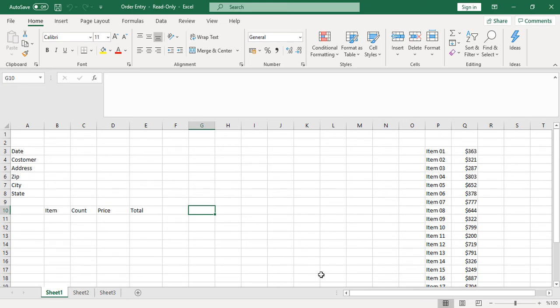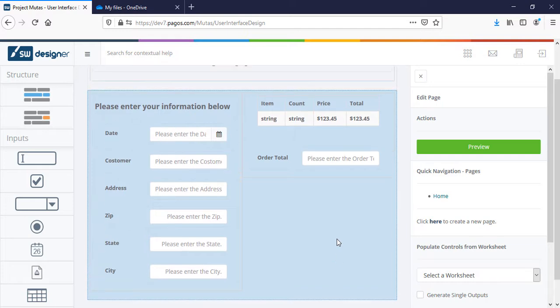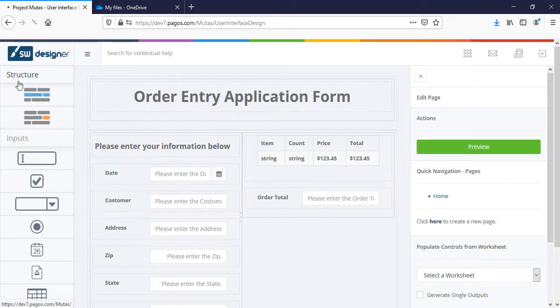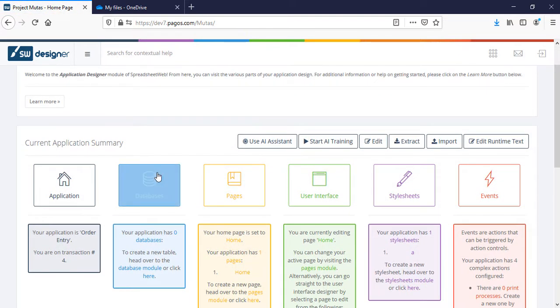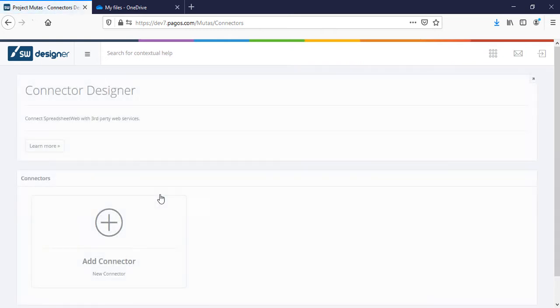In this video, we are going to take a look at the OneDrive connector in Designer applications. Here, we have an order entry application that can capture the user information and order details and save that data. Let's now add a OneDrive connector into this application. With this connector, you can send documents generated in print processes into a predefined OneDrive folder.